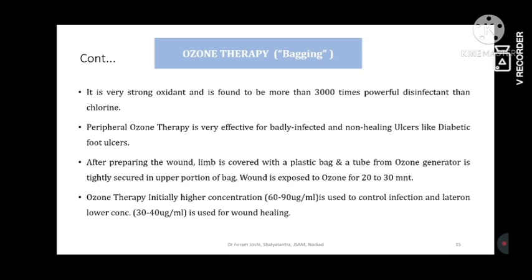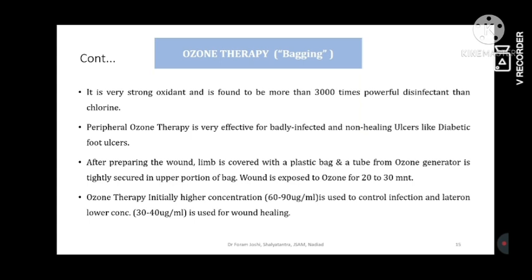In the higher concentration, it provides 60 to 90 microgram per ml of ozone solution, and the high flow is given in the initial phase of wound management, particularly in infected cases. After the infection is removed, it is used at the lower concentration of 30 to 40 microgram per ml. This way it induces antioxidant power into the wound management, and tissues respond very well compared to the lower perfusion tissues.